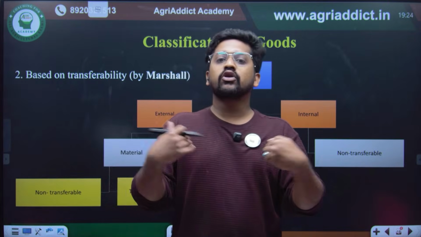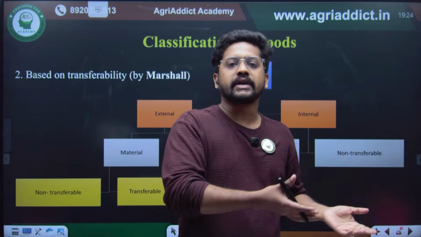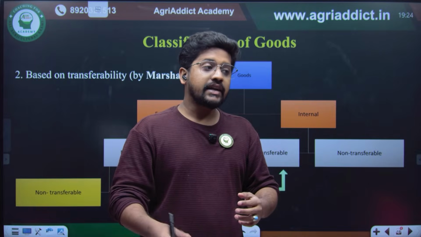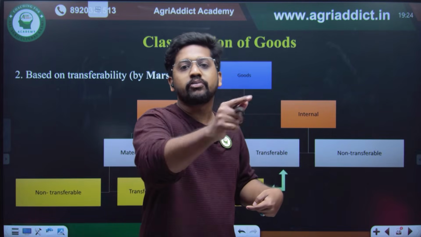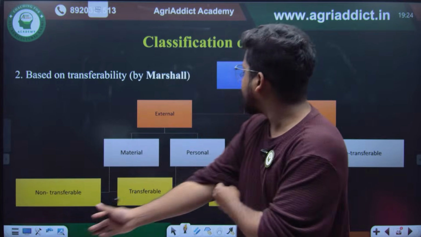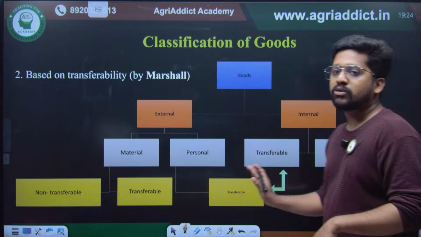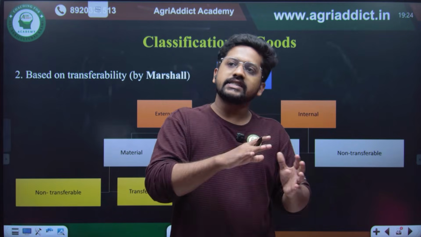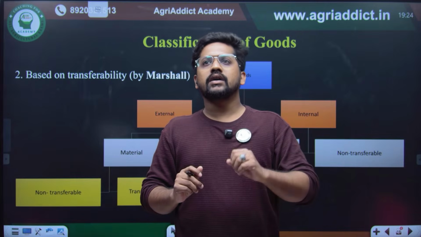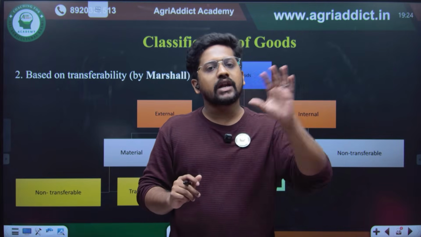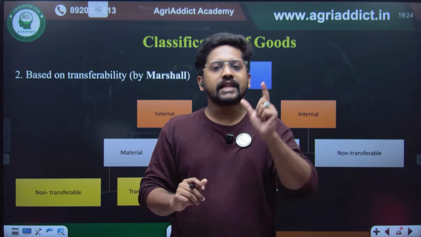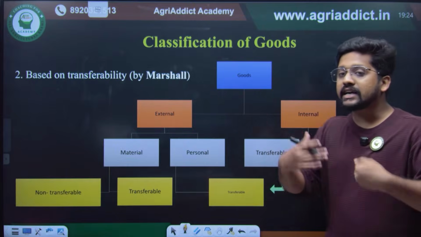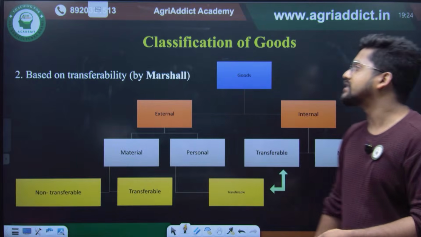There are some internal non-transferable goods, like I cannot share my friendship with somebody else, right? I have a good friend, but I cannot tell someone that this friend is a good friend of mine, so you should also be a good friend of his. No, we cannot tell that, right? So those are internal non-transferable goods. But there are some internal transferable goods like the goodwill of a business. Even if the owner changes the business firm, if they have a good consumer opinion about the product, even if the ownership changes, they will follow the product because of the product quality. That is the goodwill of a business. That is internal but transferable to somebody else.